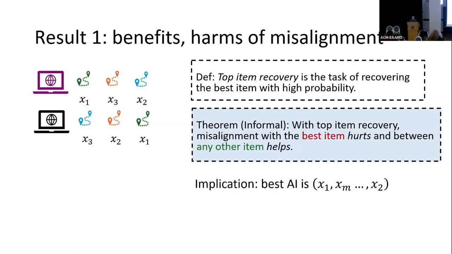As for the implementation, we find the biased AI just puts the top item first and then reverses all the other items. We found this is also intuitive, because in order to help the human identify the top item, the AI should try to distinguish the top item from other items and also help the human distinguish these things.